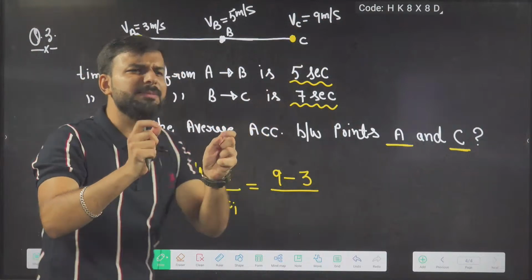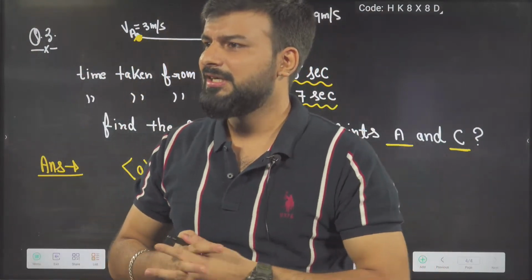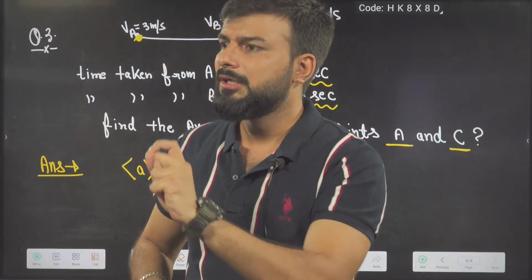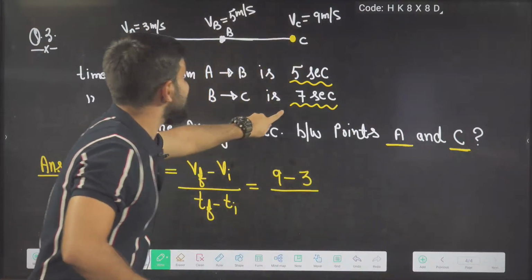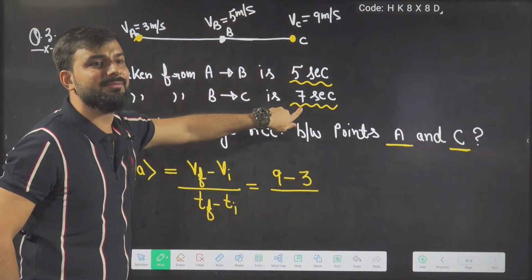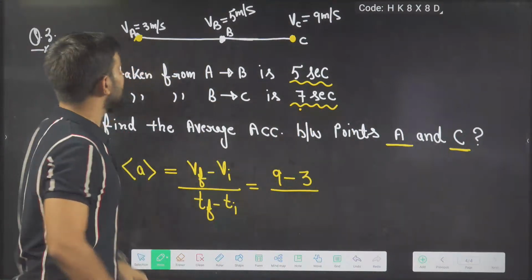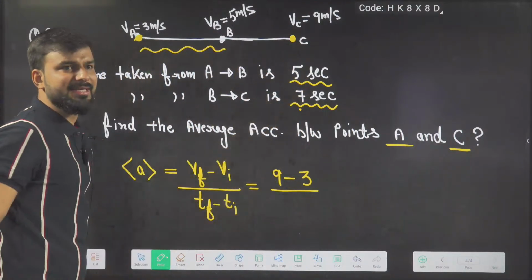This time he played with your emotion. He didn't give instantaneous time. Varshita, it will not be 7 minus 5 because this is not an instantaneous time. It is already a time interval. From here to here, how much time are you taking? 5 seconds.